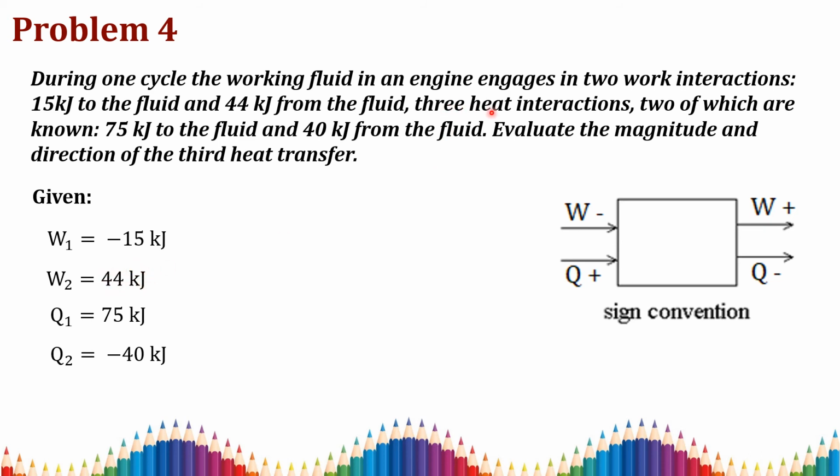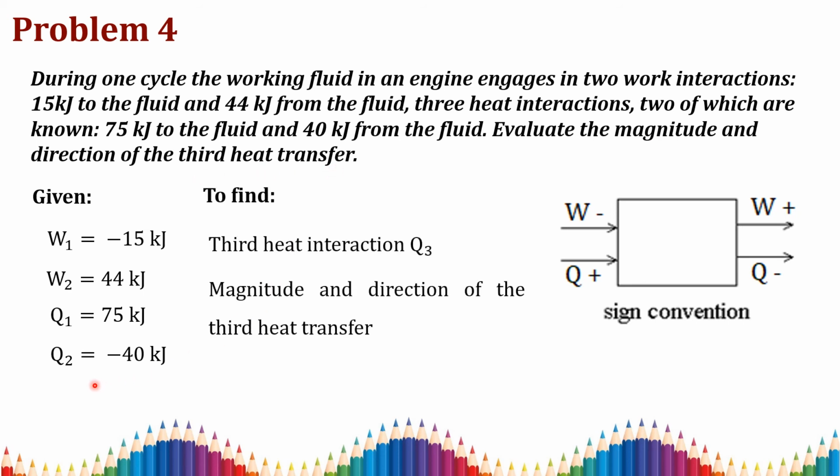And 3 heat interactions are there, 2 of which are known. You consider this as Q1. So Q1 is 75 kilojoule to the fluid. So to the fluid Q is positive, and 40 kilojoule from the fluid. So from the fluid again it is negative. So we can write Q2 is equal to minus 40 kilojoule. What we have to find: evaluate the magnitude and direction of the third heat transfer. That is, we need to find Q3. And also we have to state whether it is to the fluid or from the fluid. By seeing the sign convention we can say whether it is to the fluid or from the fluid.